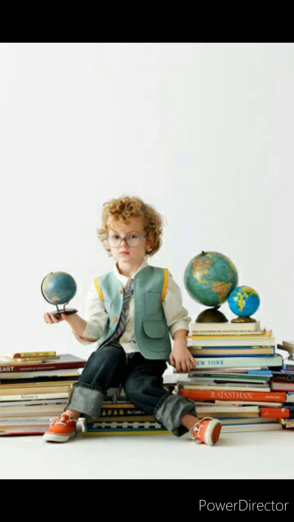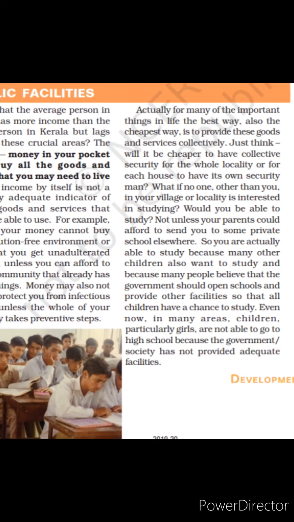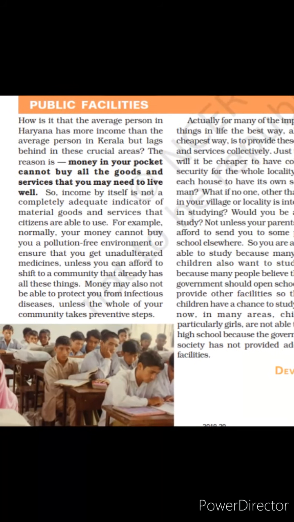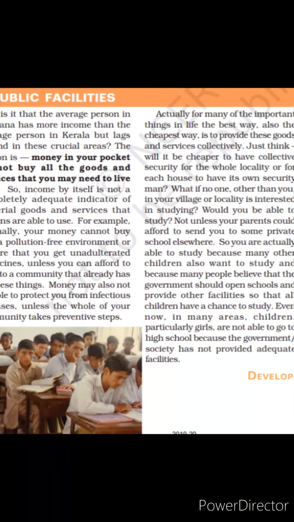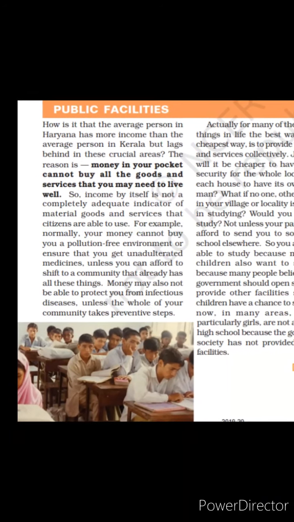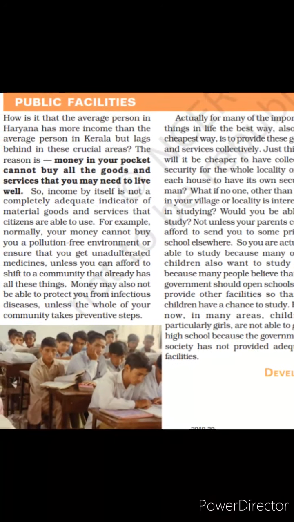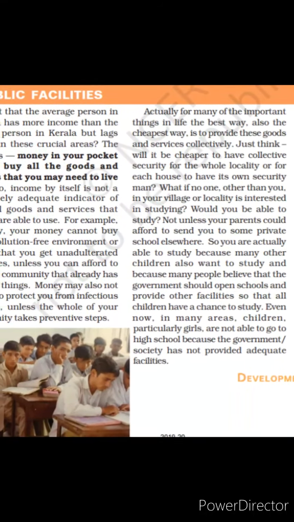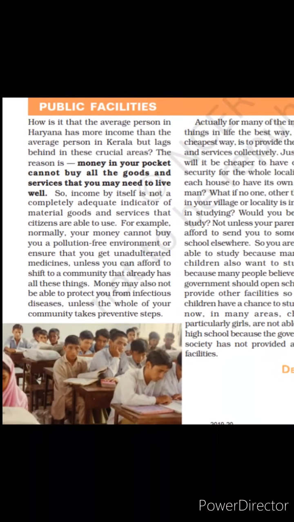Moving on to the next topic, public facilities. Public facilities are those which are provided by the government. With table 1.4, we can say money in your pocket cannot buy all the goods and services that you may need to live well. So income by itself is not a completely adequate indicator. Material goods and services that citizens are able to use. For example, your money cannot buy a pollution-free environment or ensure you unadulterated medicines unless you can afford to shift to a community that already has all these things.